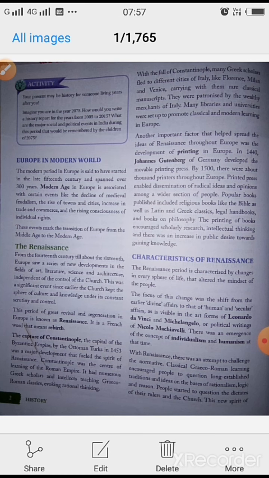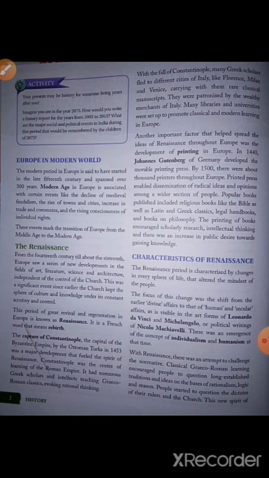More printing of newspapers, magazines and other things took place, and because of that, the printing of books encouraged scholarly research and intellectual thinking. There was an increase in public desire towards gaining knowledge, that is, people started to show interest in getting more and more knowledge. So that is what we have about the Renaissance.